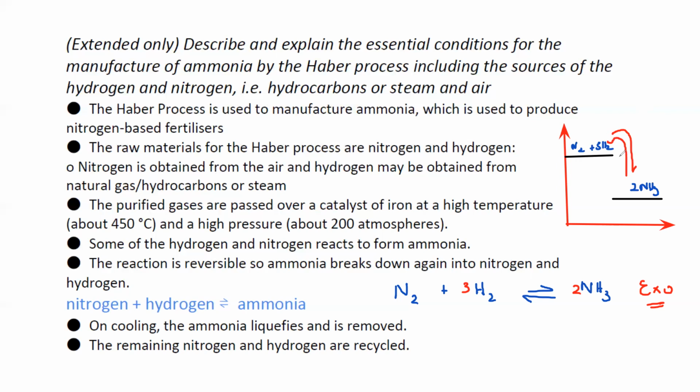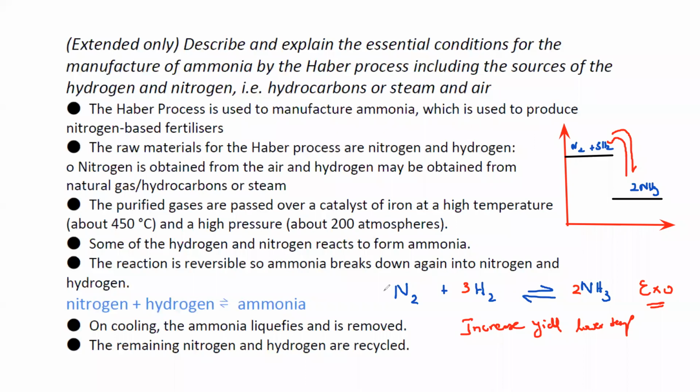Because the reaction is exothermic, if we want more ammonia, what we should do is lower the temperature to increase the yield. Increasing the yield means if we want more ammonia, we should lower the temperature, decrease the temperature.